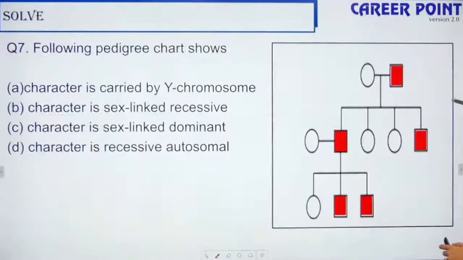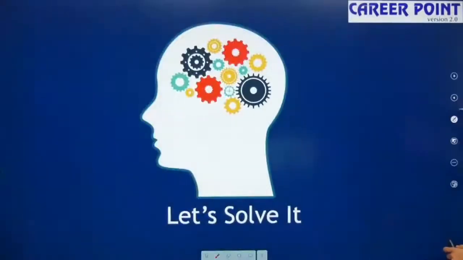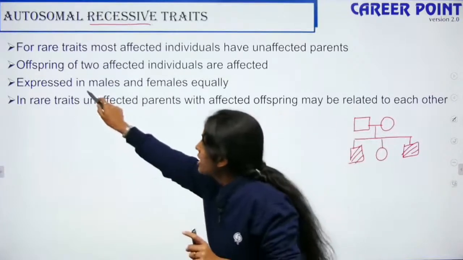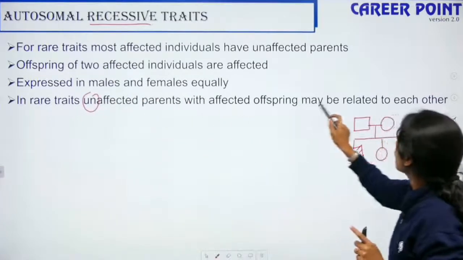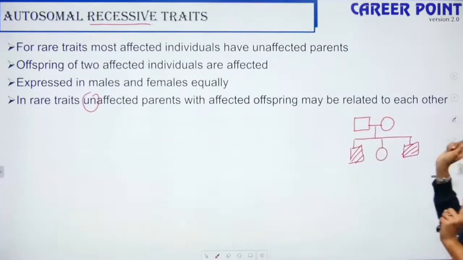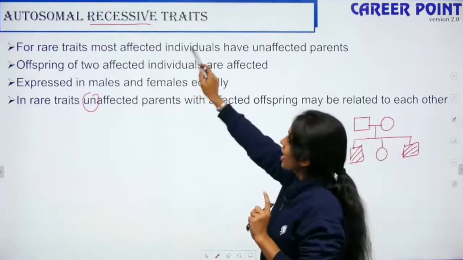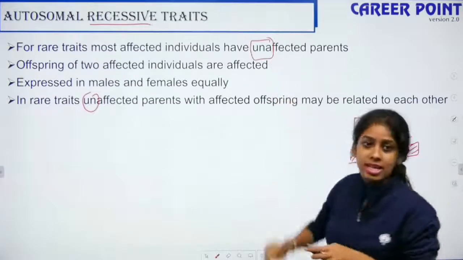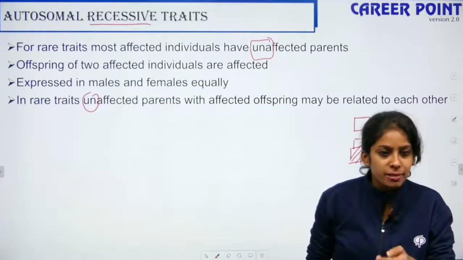We have been solving questions. Autosomal recessive trait: in rare traits, unaffected parents with affected offsprings may be related to each other. For rare traits, most affected individuals have unaffected parents. They can also have affected parents.